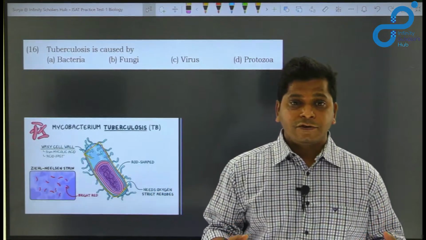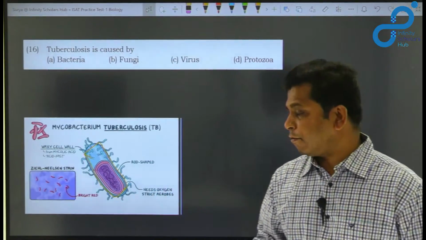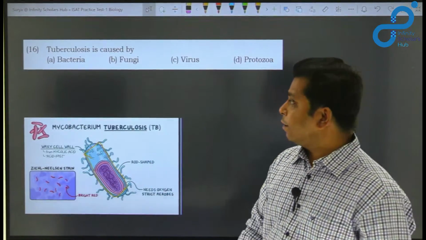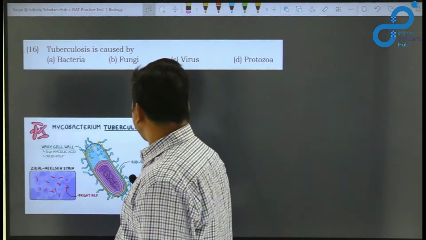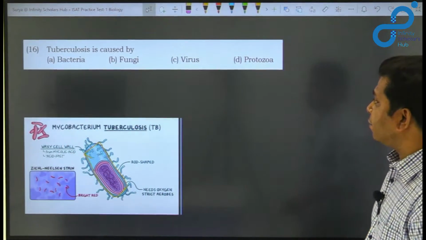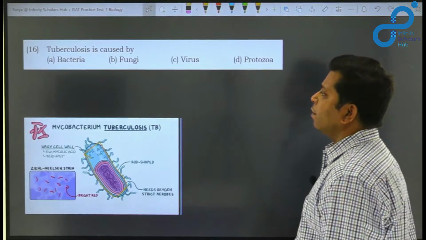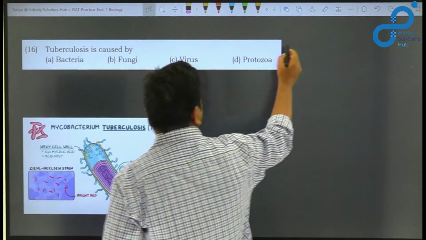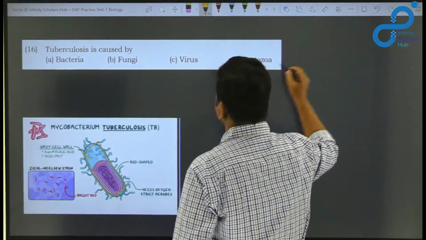It requires oxygen for its survival, that is why it is called aerobic bacteria, and it is a rod-shaped bacteria, right? So it's a rod-shaped bacteria and aerobic bacteria. So the choices which are given here are bacteria, fungi, virus and protozoa, and the option is going to be bacteria. Very simple and straightforward answer for this one.